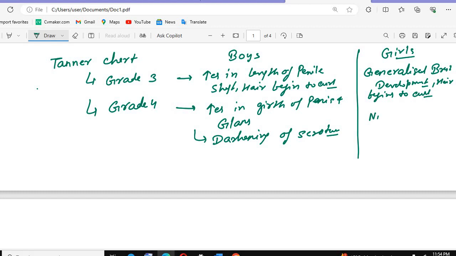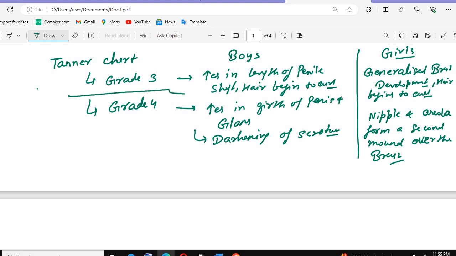In grade 4 there is a nipple and areola. The nipple and areola form a second mound over the breast. So the nipple and the areola region will be separately visible. It can easily be seen as separate. So that is seen in grade 4.